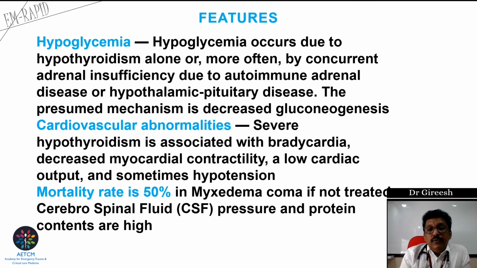Remember, if we are doing a lumbar puncture, you can see the protein will be elevated in this type of patients. Patient who is having myxedema coma can have elevated CSF pressure and protein, but cells may be normal. So this will be one important cause for albuminocytological dissociation. We can see the same finding in patients who are having Guillain-Barré syndrome and all. But here, without any CNS abnormalities, you can see proteins will be slightly elevated, but cells are normal.